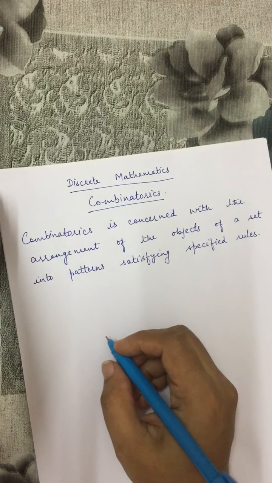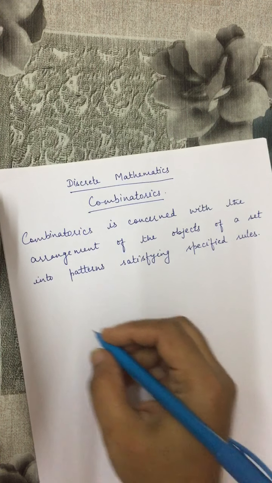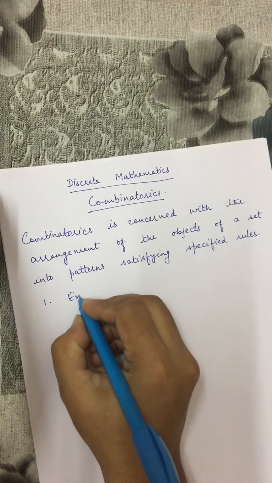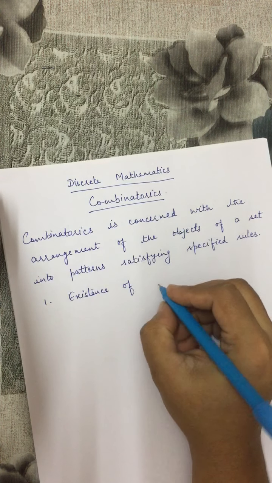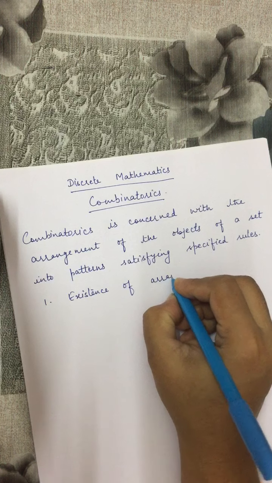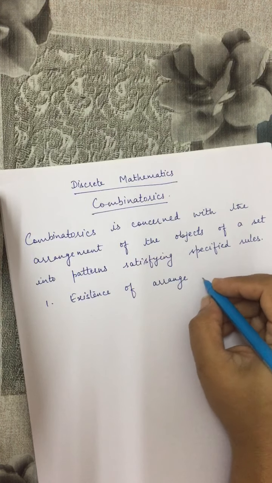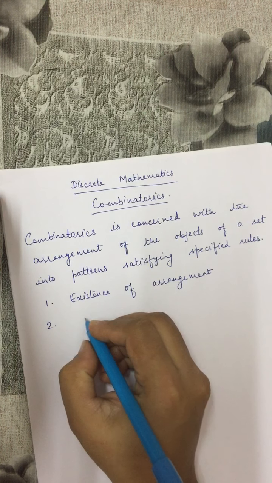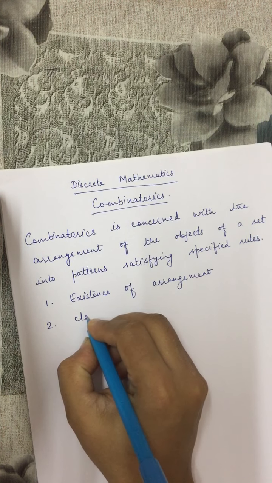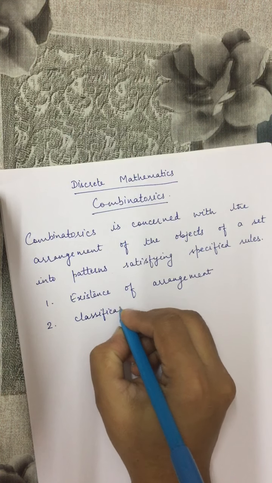So we consider two types of problems generally under this topic. First is existence of such an arrangement, and secondly classification or enumeration of the arrangement.